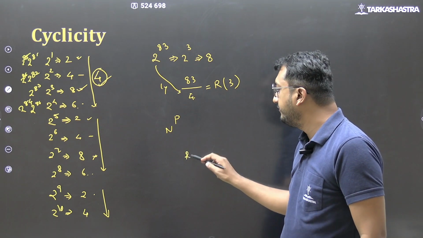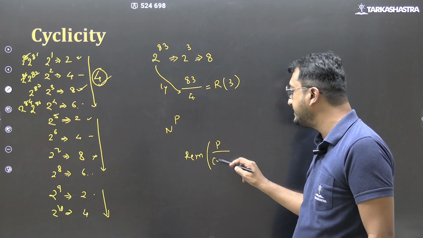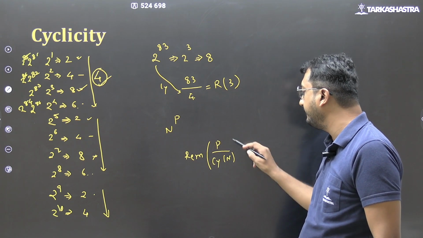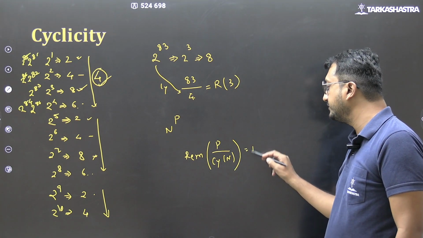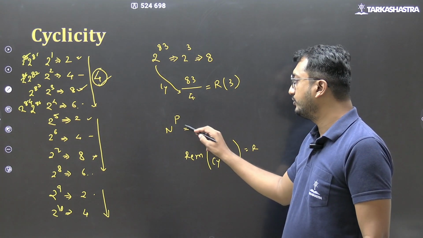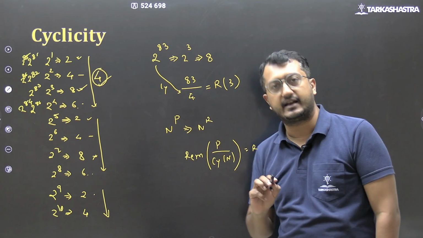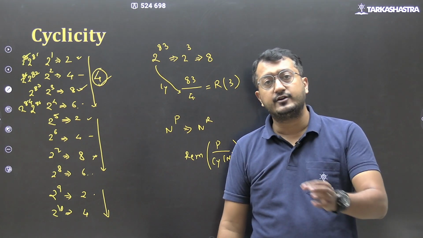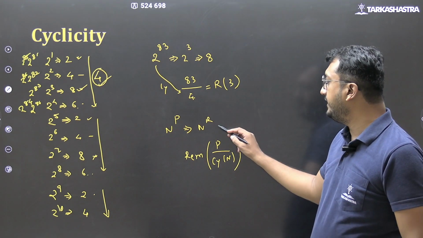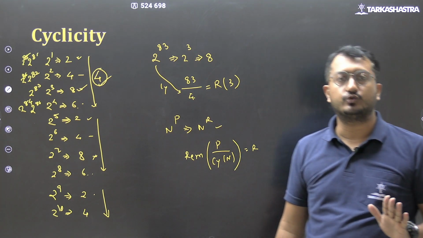We find out the remainder of p divided by the cyclicity of that number n. Let us say it comes out to be r. So n to the power p will have the same last digit as n to the power r, which in turn will give me the last digit. This is what you have to do.